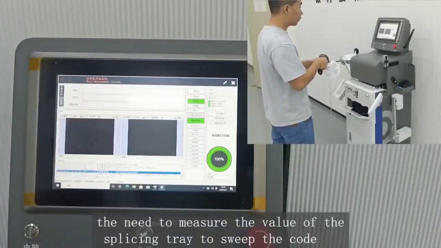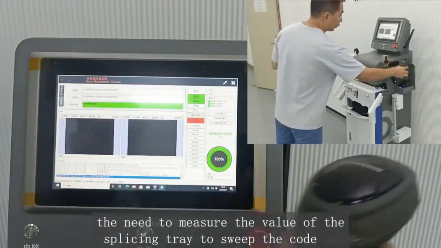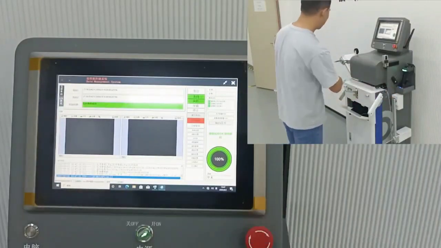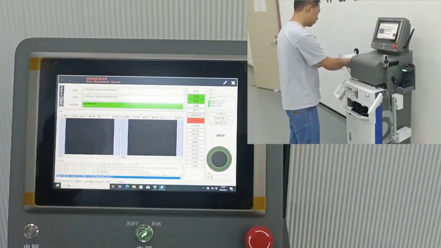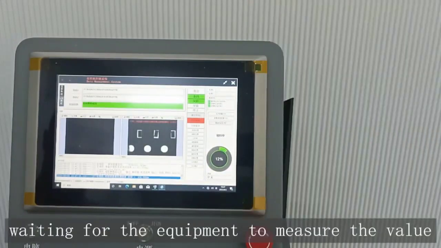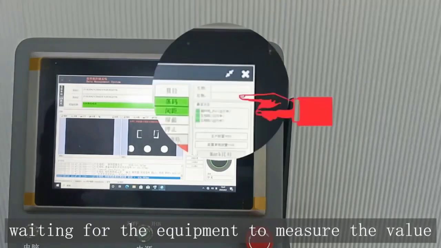You need to measure the value of the splicing tray. Sweep the code, then feed the material belt into the right runner, and the material belt into the left runner. Wait for the equipment to measure the value.